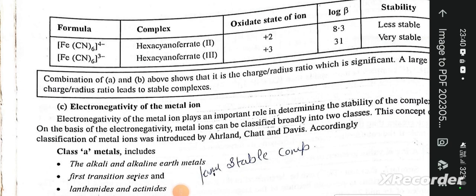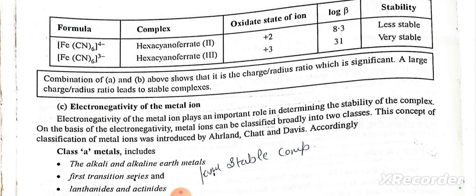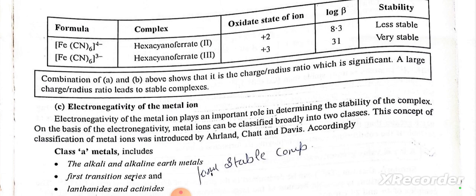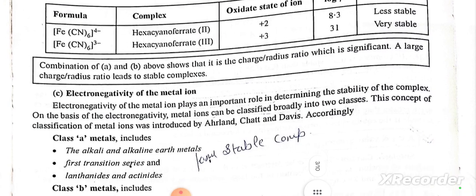Formula: [Fe(CN)6]4-, [Fe(CN)6]3-. Complex: hexacyanoferrate(II), oxidation state of iron +2, log beta value 8.3, stability: less stable. [Fe(CN)6]3-: hexacyanoferrate(III), oxidation state of iron +3, log beta value 31, stability: very stable. Combination of A and B above shows that it is the charge radius ratio which is significant. A large charge radius ratio leads to stable complexes.